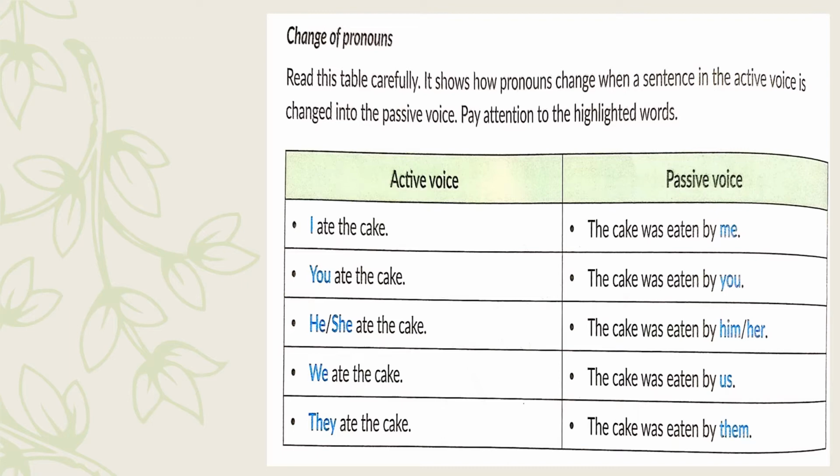I ate the cake becomes the cake was eaten by me. I becomes me. You ate the cake, the cake was eaten by you. He or she ate the cake becomes the cake was eaten by him or her. We ate the cake, the cake was eaten by us. They ate the cake, the cake was eaten by them. Notice the change of the pronouns here.